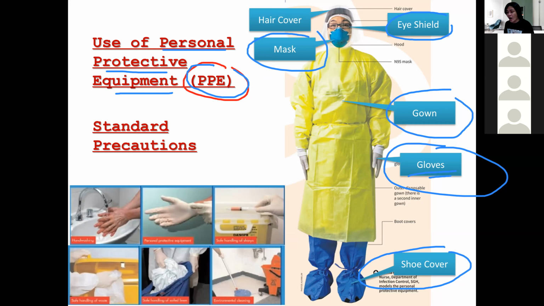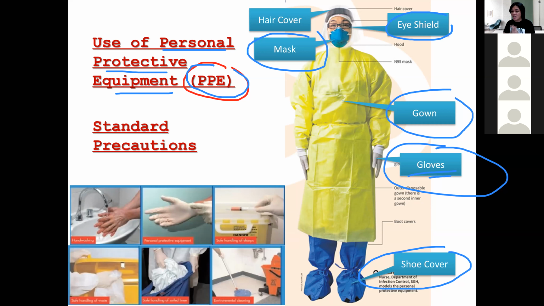Now, what if the microorganism is transmitted through droplet? You know droplet, when you cough, the microorganisms will fly in the air, okay? And eventually it will settle onto objects. We call it droplet infection, okay? Now, if the patient has a droplet infection, normally we wear a surgical mask. You will see in the photo right now, the nurse is wearing a surgical mask.